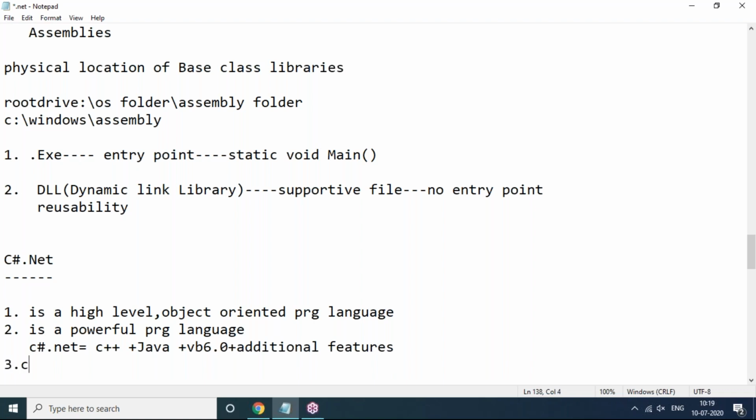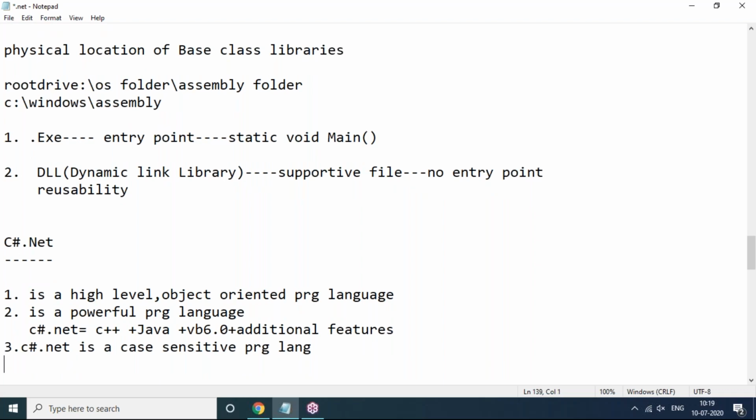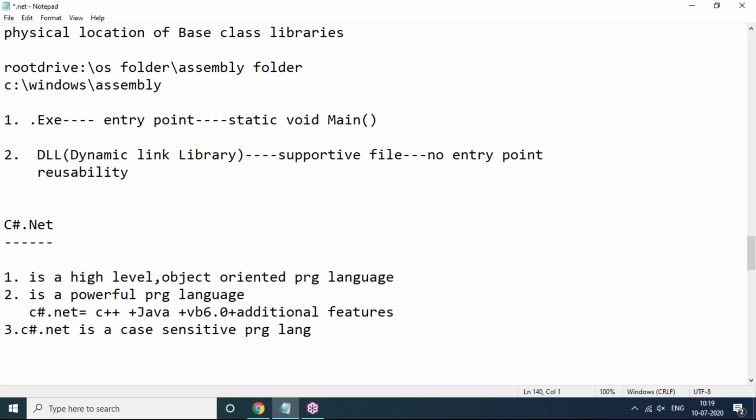And C# .NET is a case sensitive programming language. Case sensitive means the way you define the variables, functions and classes, the same way you have to access them. In a different way it is not possible to access. And next, in C# .NET, mainly we need to discuss one basic application, the console application.